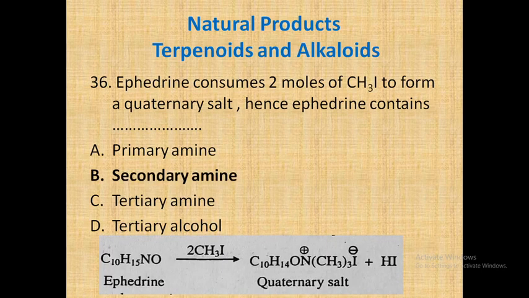See the reaction: this is ephedrine, and it takes 2 moles of methyl iodide to form a quaternary ammonium salt, therefore the correct option is the secondary amine, or we can say ephedrine contains a secondary amine group. Let's go for the next question.